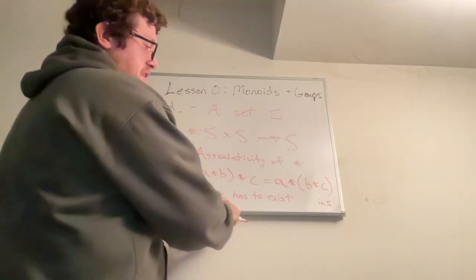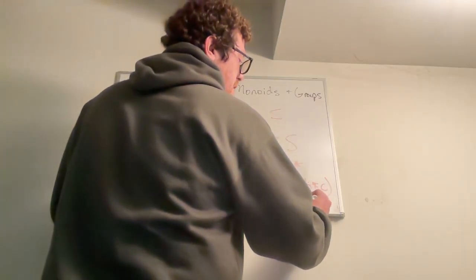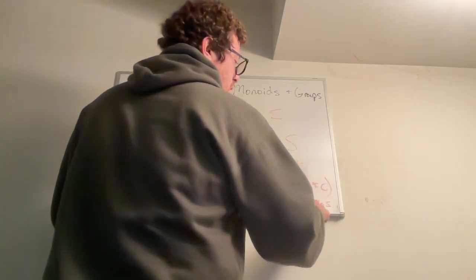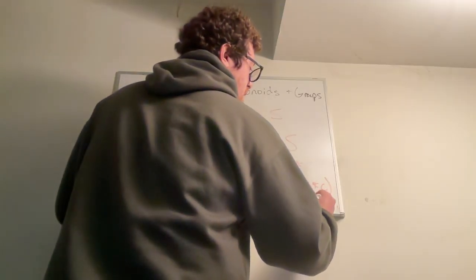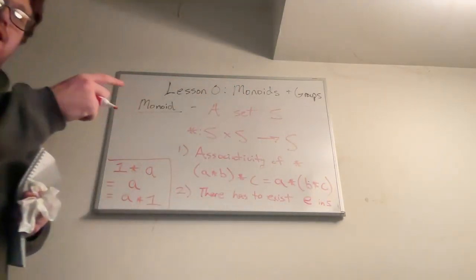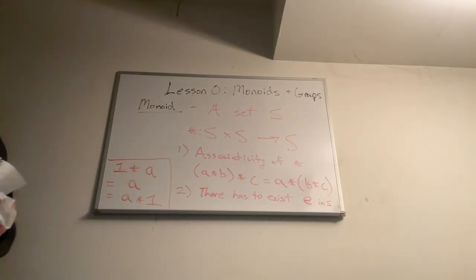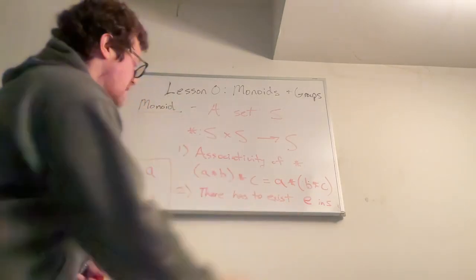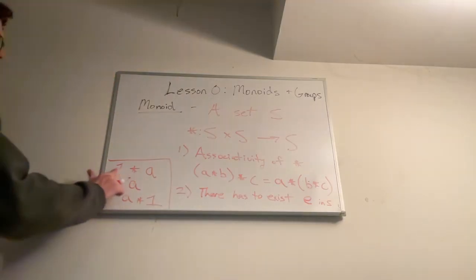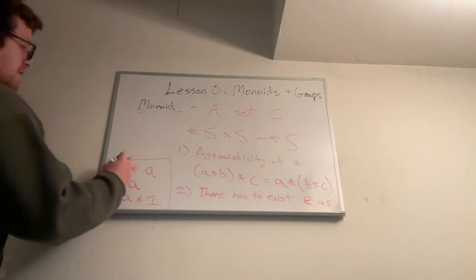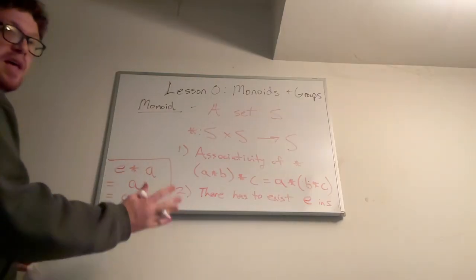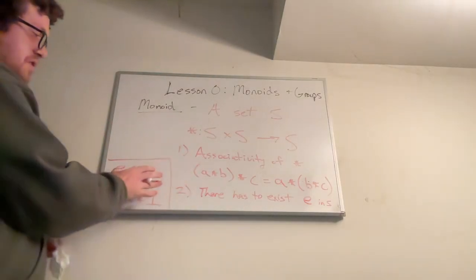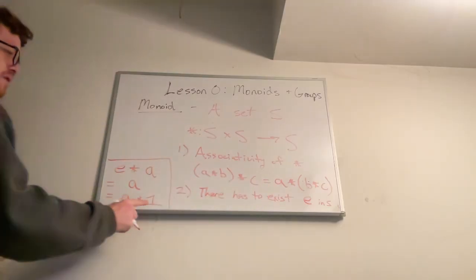So sometimes we'll say that there has to exist an element e. Instead of 0 or 1, we just pick a letter e. Sometimes you'll see e with a little g in it, or e with a little s. This e is the identity element. It's the same thing, just instead of writing 1, we write e here. But e is not just any element, it's specifically that identity element.